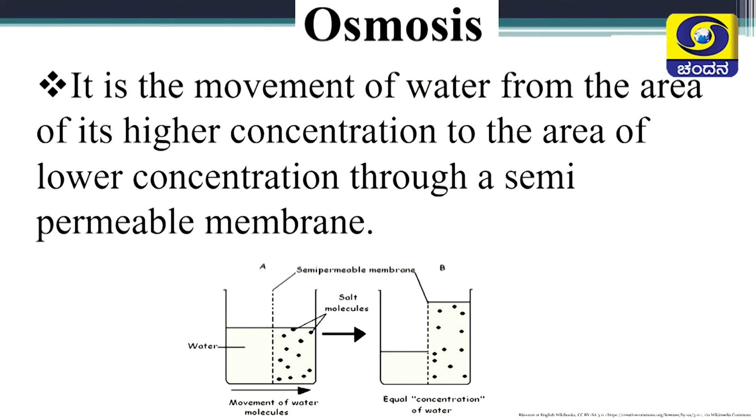In picture A you can see water is there on one side and in between there is a semi-permeable membrane. That water through the semi-permeable membrane moves to the other side of the beaker having salt solution. There salt molecules are there, that means water concentration is less. Water from the region of higher concentration moves to the other end until there is equal concentration of water on both sides. It happens only for solvent molecules like water.